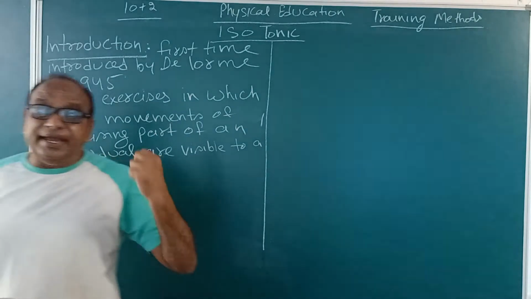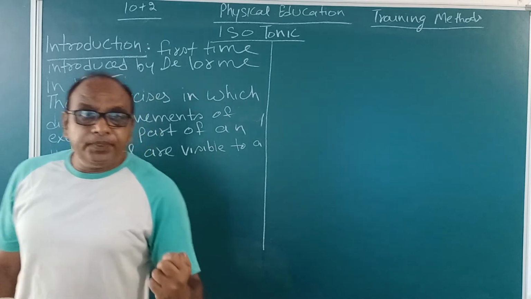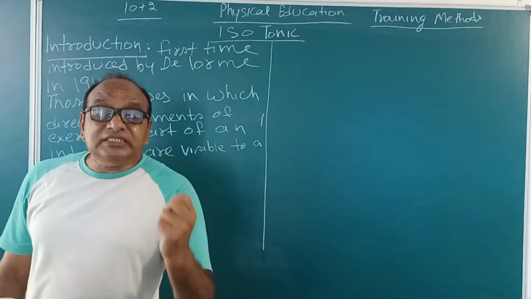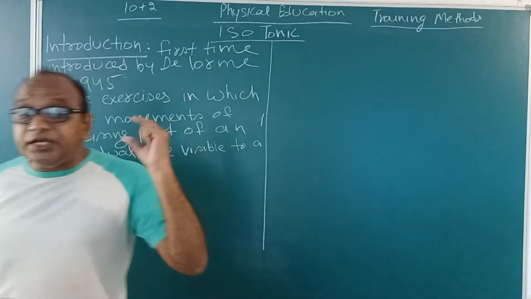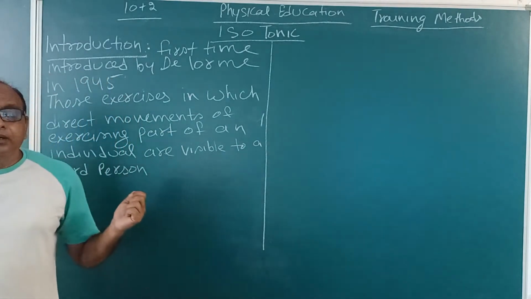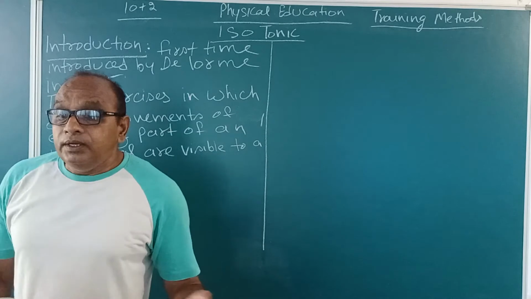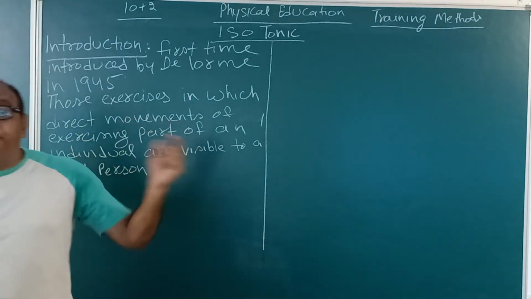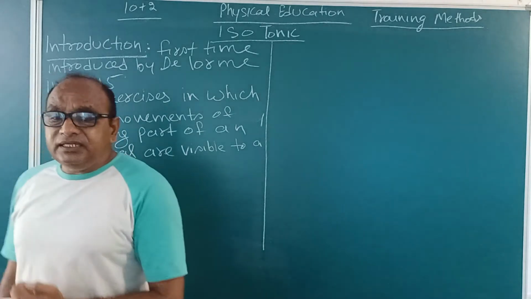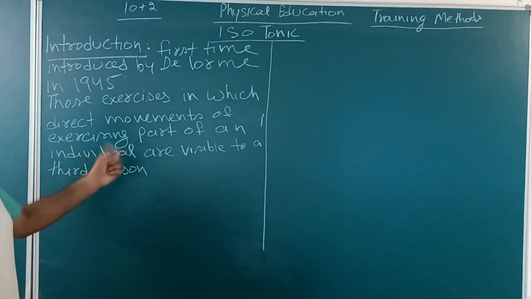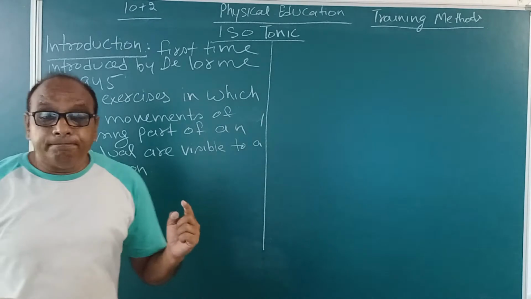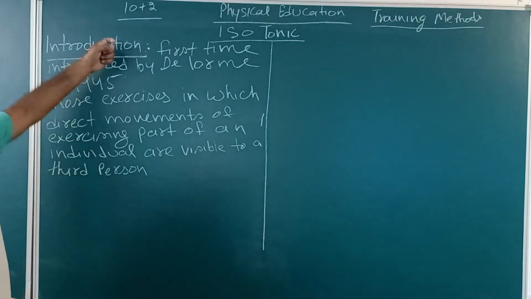When we are doing any activities, at that time the length of the muscles will remain the same, and no body movement of an individual will be visible to a third person. But here direct movements of the exercising part of an individual are visible to a third person.